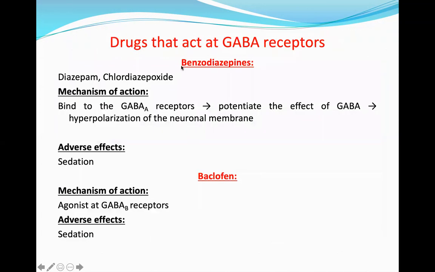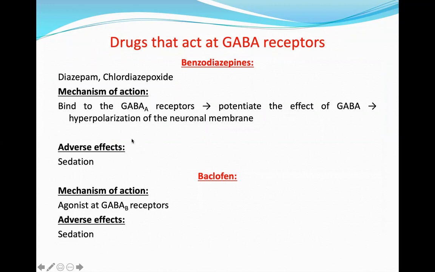Benzodiazepines are drugs that act at the GABA receptor, gamma-aminobutyric acid. Diazepam and chlordiazepoxide bind to the GABA A receptor and potentiate the effect of GABA, leading to hyperpolarization of the neuronal membrane. Adverse effect is sedation.